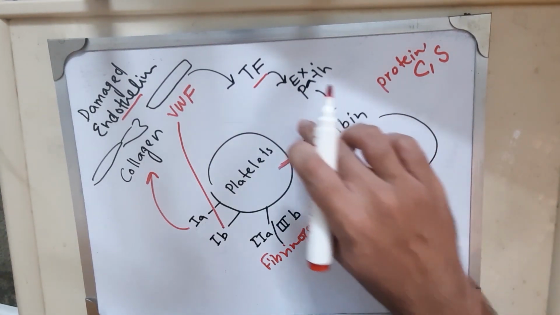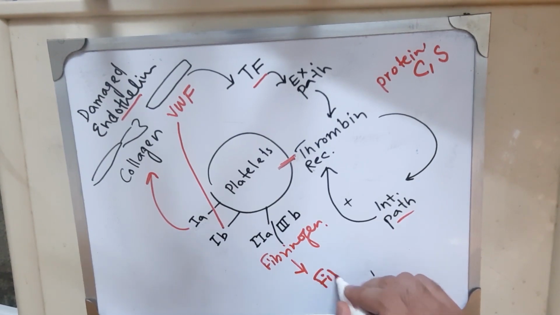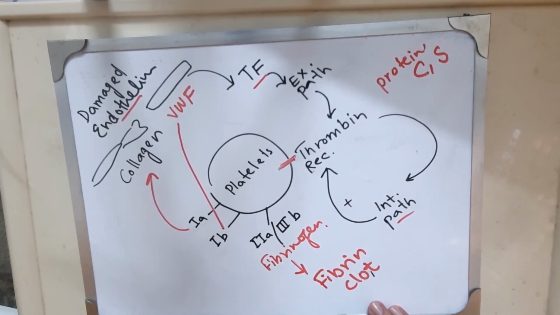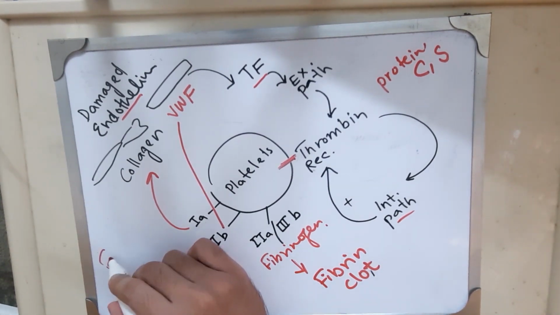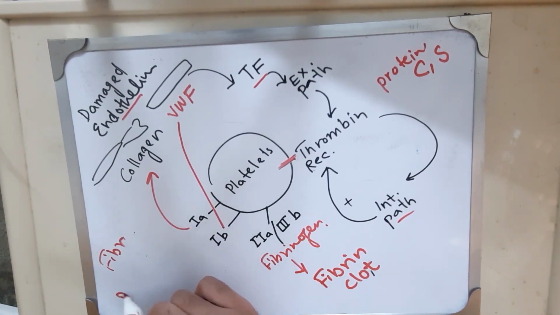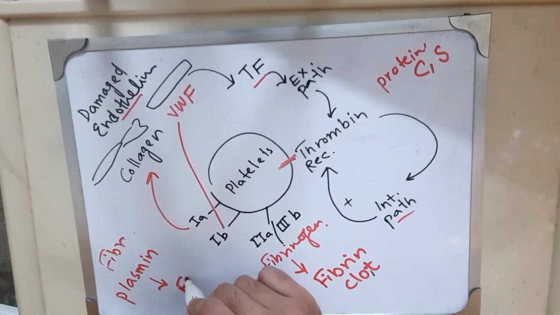These clotting pathways activate fibrinogen and help in the formation of a fibrin clot. Now, for reformation and recanalization of the vessel, the fibrin clot must be destroyed. This process is called fibrinolysis. For fibrinolysis, plasminogen is activated into plasmin. Plasmin degrades the fibrin clot into fibrin degradation products, also known as D-dimers.